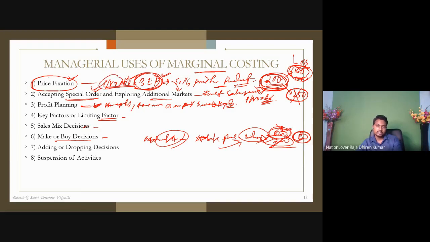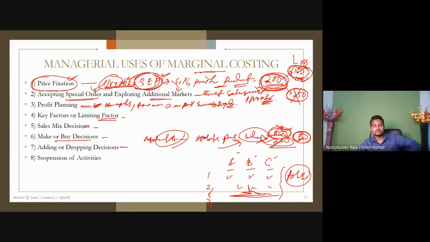Adding or dropping decision. A, B, C are three products, and these are quarters 1, 2, 3, 4. A performance, B performance: first quarter, second quarter, third quarter. You are watching continuously which is the performance of A product, B product, and C product. This is what is called a portfolio. Understand the points?